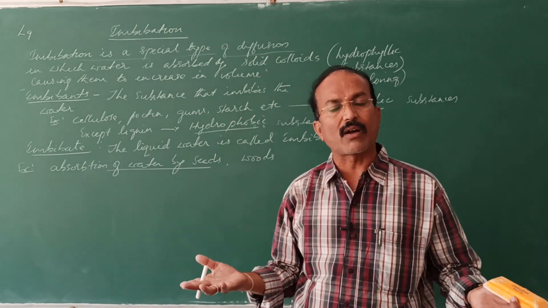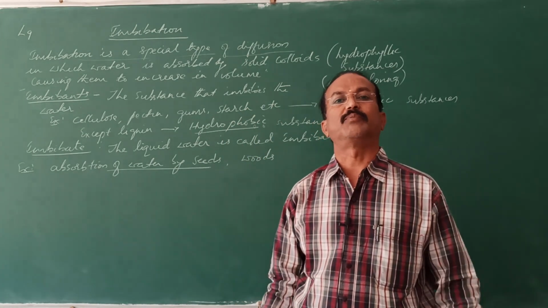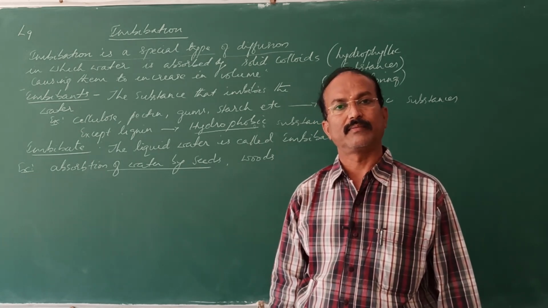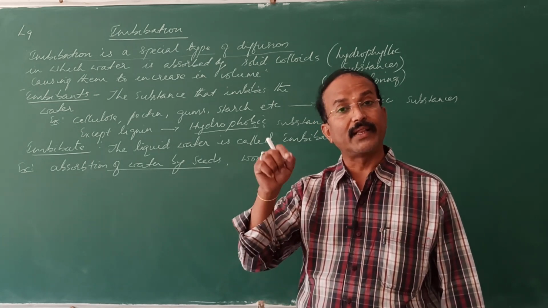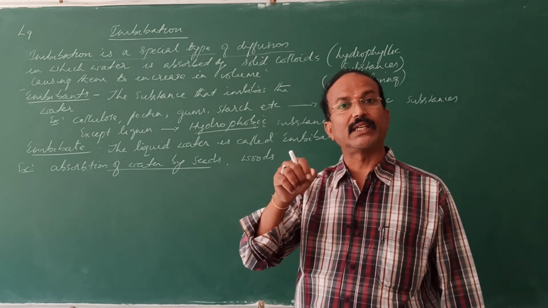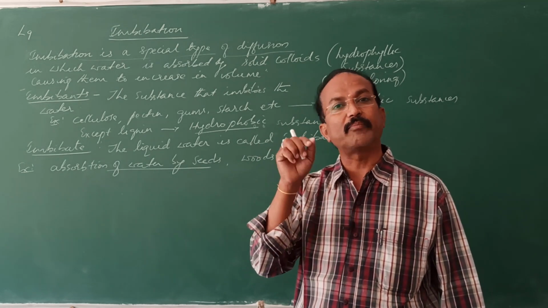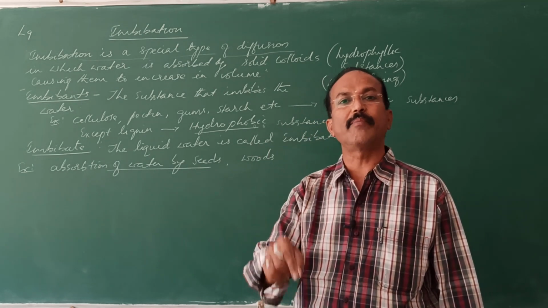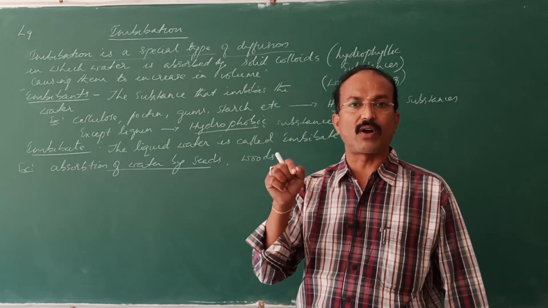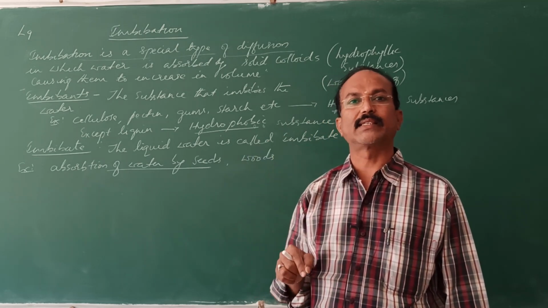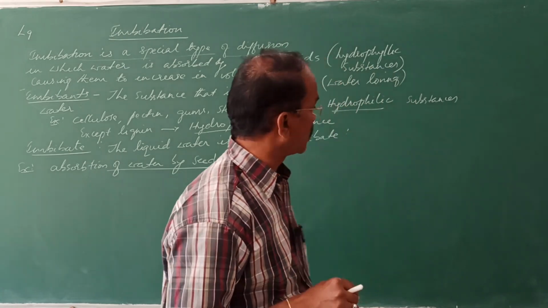Due to swelling of the cotyledons, the seed coat ruptures. So during imbibition, a pressure is created. That pressure created during absorption of water is known as imbibitional pressure.